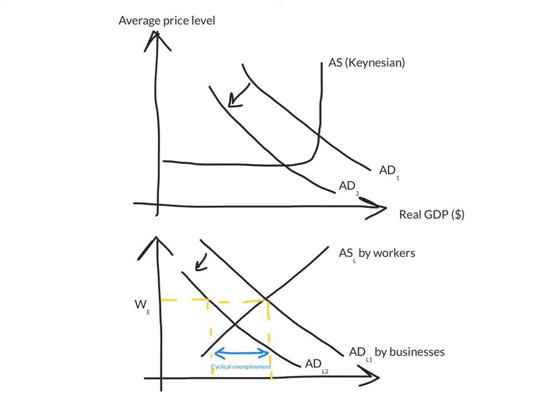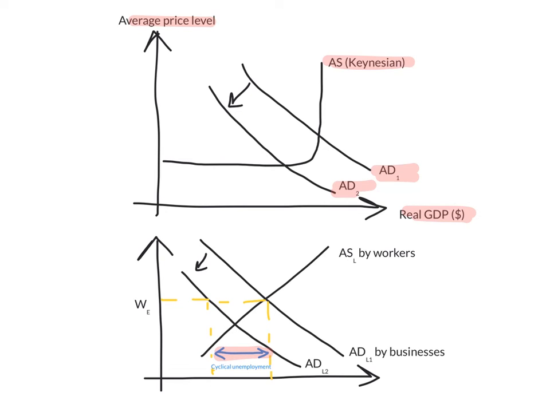As you can see here, this is the Keynesian aggregate demand, aggregate supply diagram that we've seen earlier. This is the aggregate supply curve for the Keynesian macroeconomists, and because there's a decrease in aggregate demand for goods and services and there's a downward inflexibility, a lot of businesses just fire their workers, and this creates cyclical unemployment.